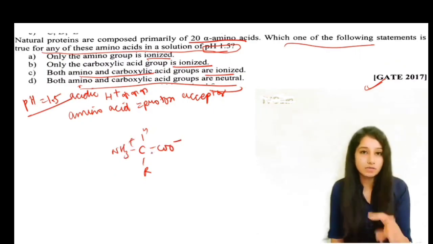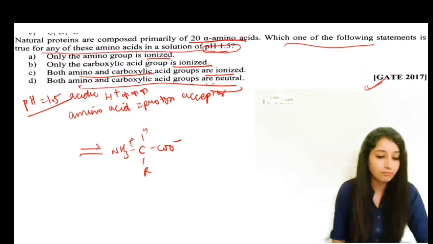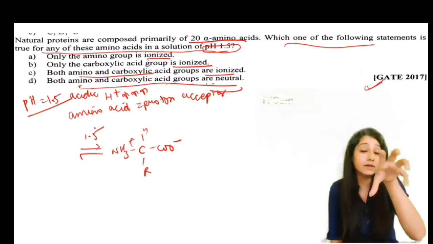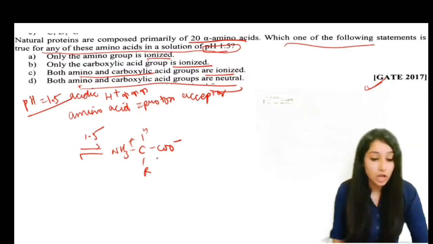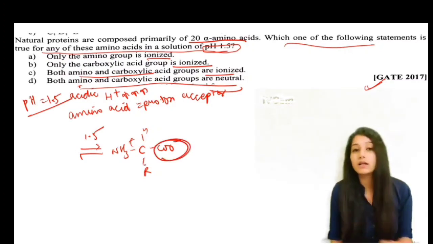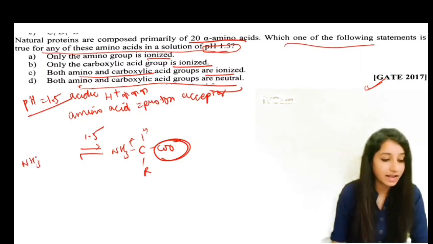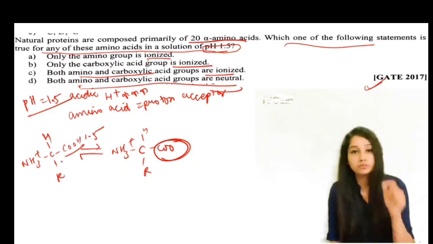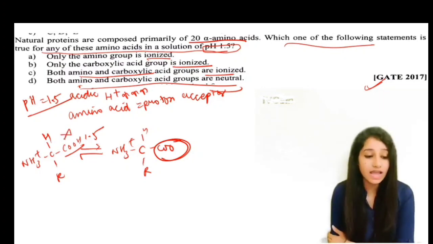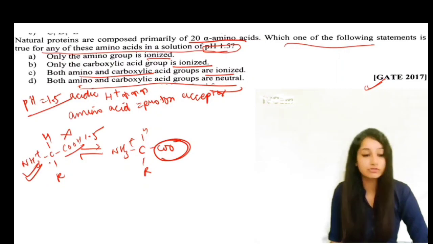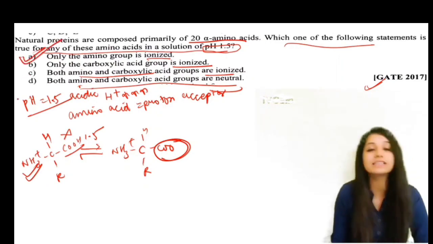Okay, this is the Zwitter ion, and when we put the Zwitter ion at a pH of 1.5, then what will happen? It will accept protons. So in this condition, the carboxylic group will accept the protons, and we get NH3 positive, CHR, and it will become COOH. So in this condition, the carboxylic acid is not ionized, only the amino group is ionized. So from here, statement A is correct.